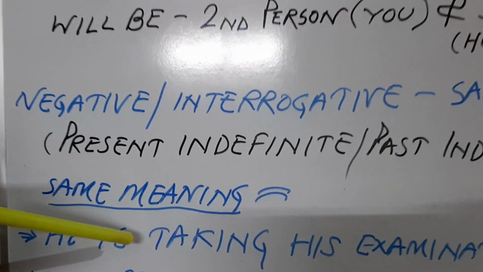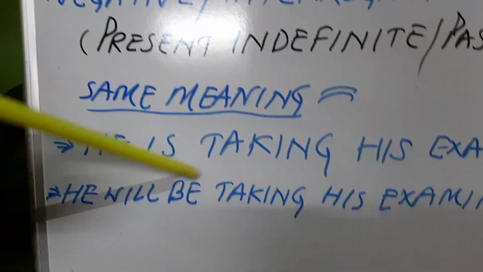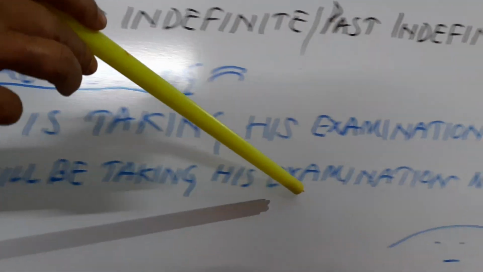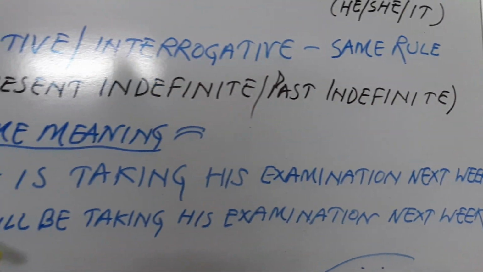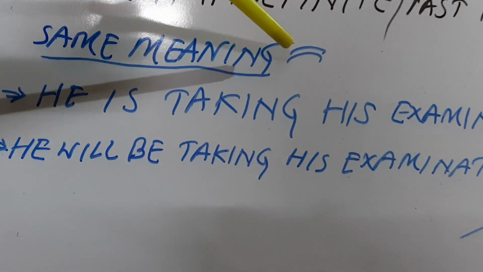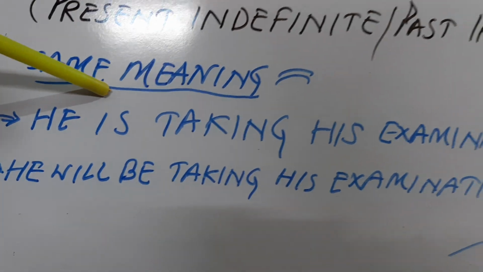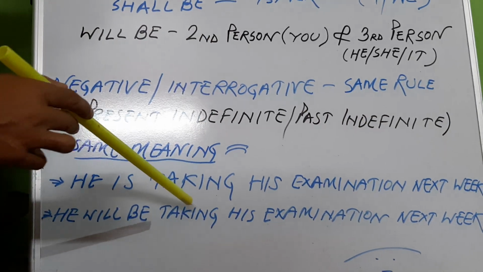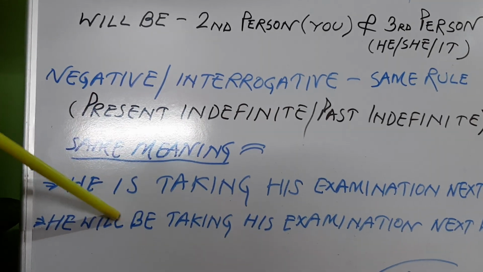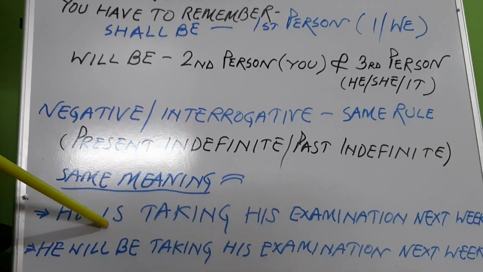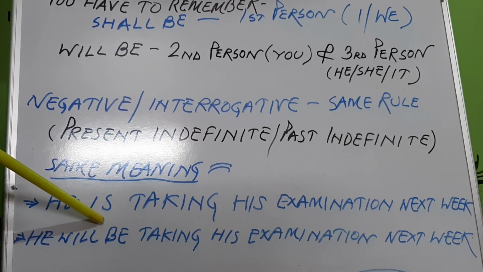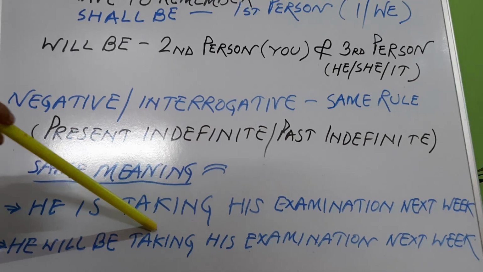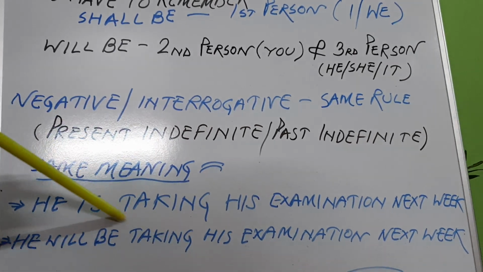Now I have written two more sentences. First one is, he's taking his examination next week. Next one is, he will be taking his examination next week. Now see, the meaning of both the sentences is the same. First one is, he's taking his examination next week. That means the formation of the sentence is present continuous, because here is an auxiliary verb. Is is usually used in present continuous tense, with the verb there is ing. That means the sentence is in present continuous tense.